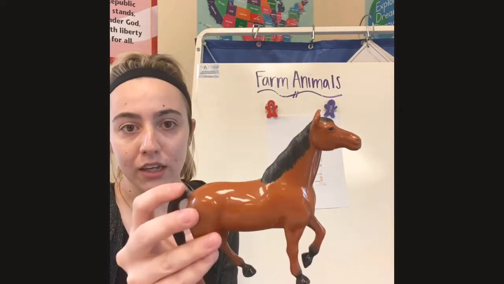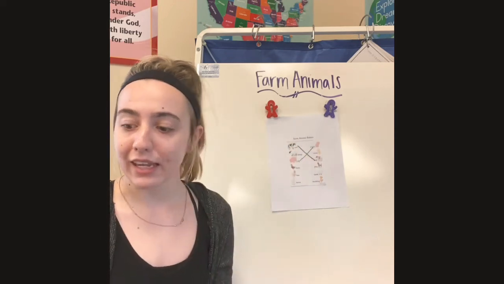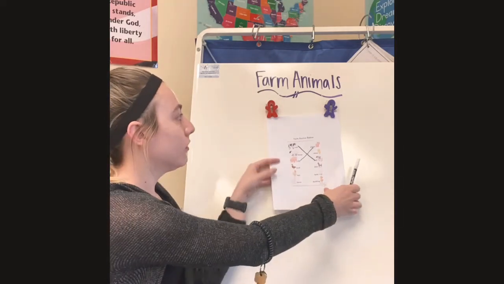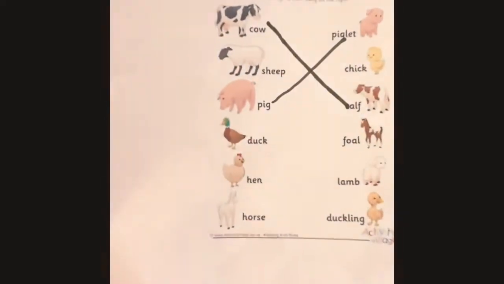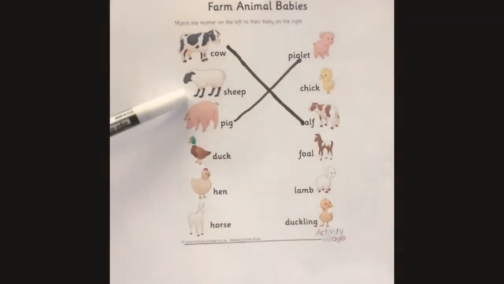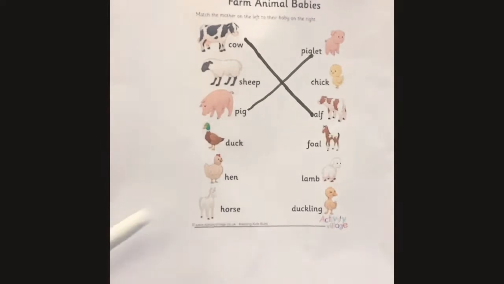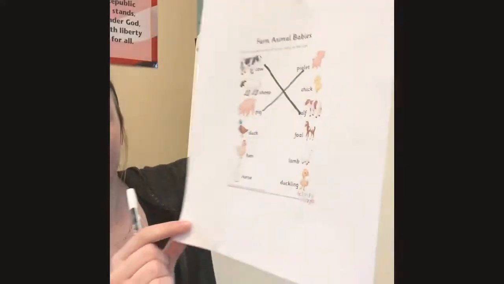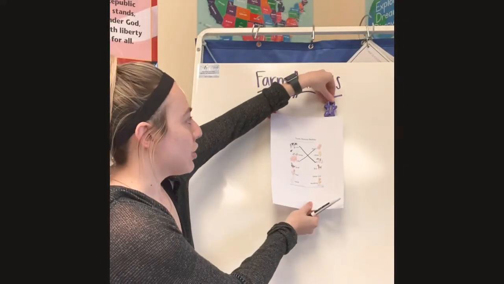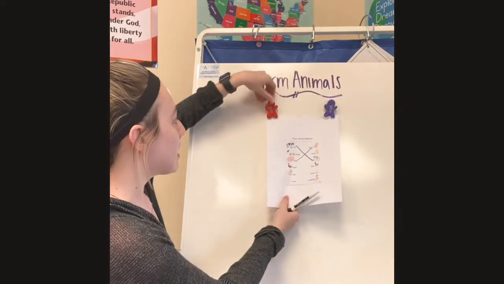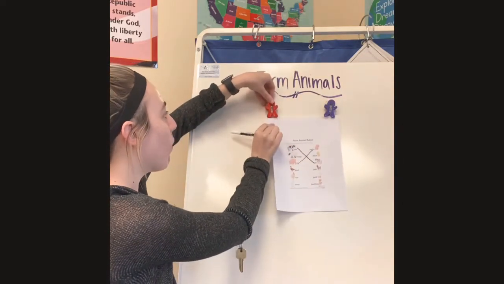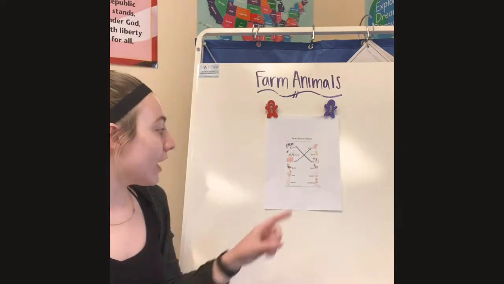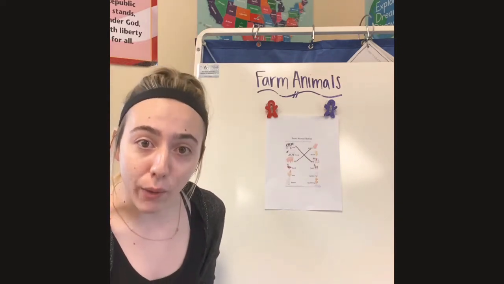Now our next animal, I think this is one of your favorite animals, friends. It's what it seemed like, a horse. Let's find a horse on our paper. Can you tell me where the horse is at? Our horse is all the way down. It doesn't look like my fun figurine. It's a white horse. Remember, animals and people, we all look different. And just like our cow and just like our pig, a horse baby has a different name as well. A horse baby is called a foal. Can you say foal?